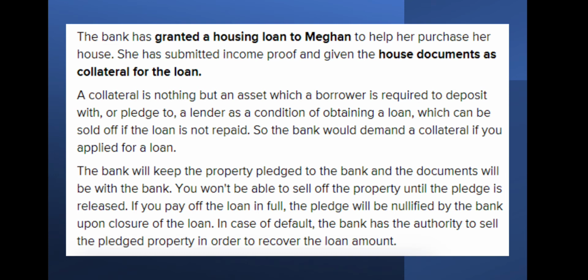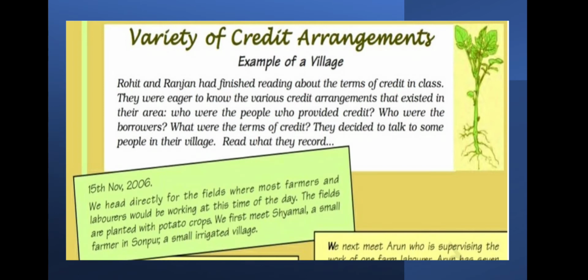You won't be able to sell off the property until the pledge is released. If you pay off the loan in full, the pledge will be nullified by the bank upon closure of the loan. In case of default, the bank has the authority to sell the pledged property in order to recover the loan amount. So this is the condition of the terms of credit.